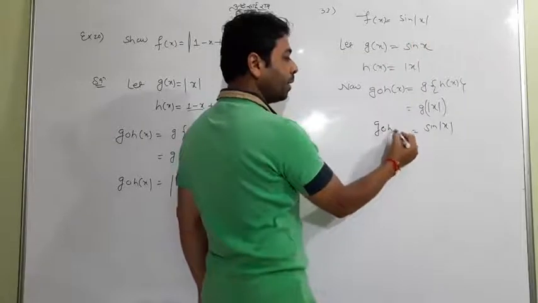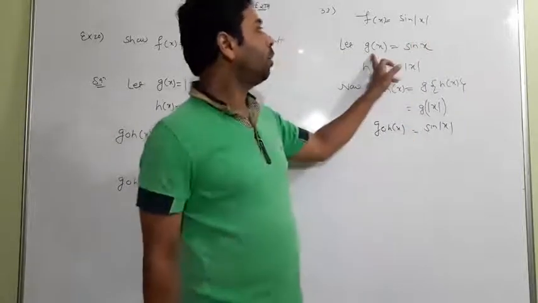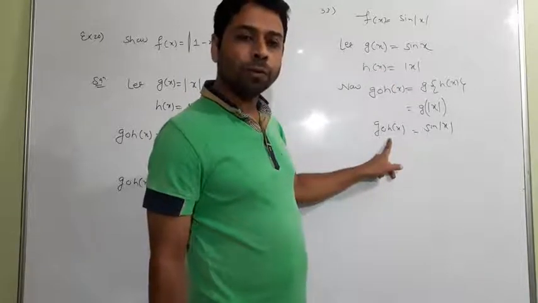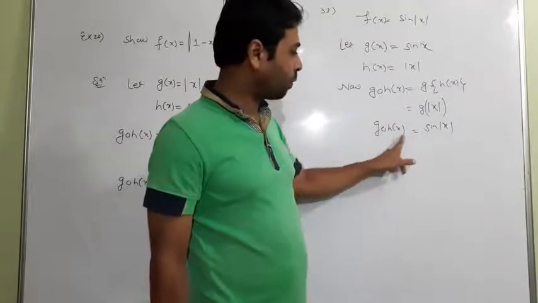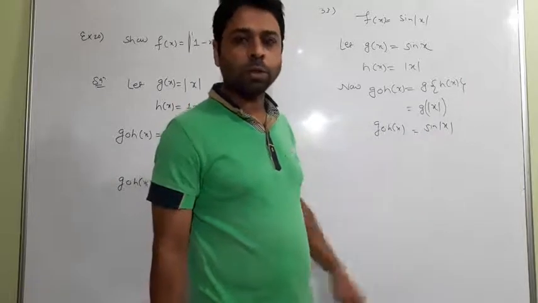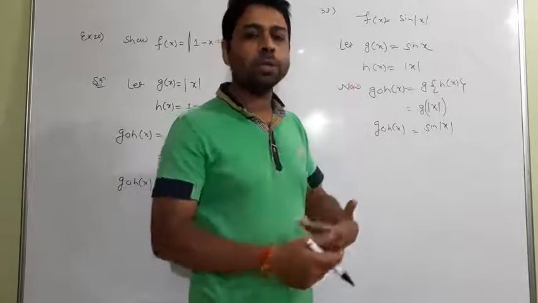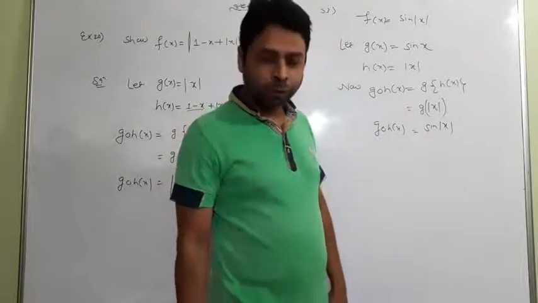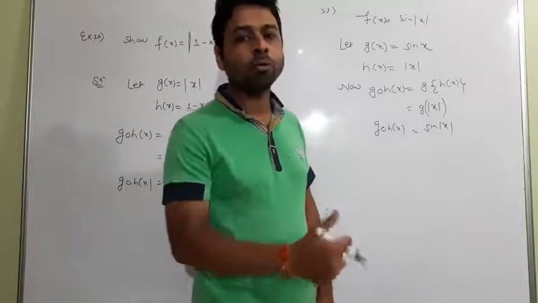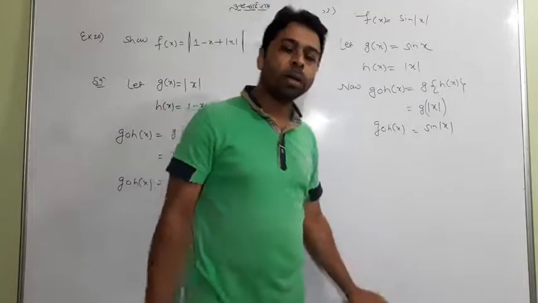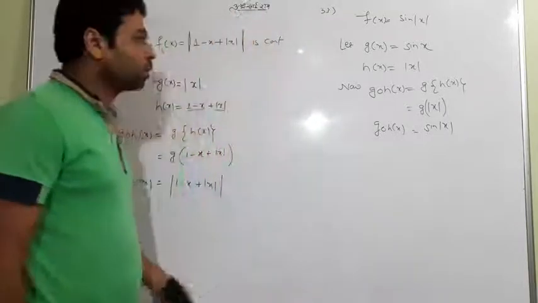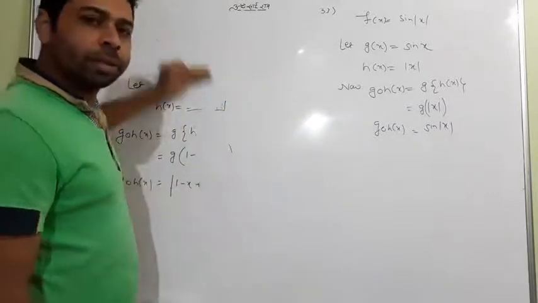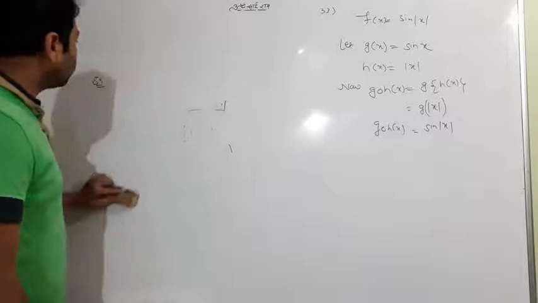So what will you write down next? Since g of x and h of x both are continuous, g of h of x will also be continuous. And what is the value of this? Sine of mod x is also continuous. Similar sentences you have already written in prior questions. I have made you write all the sentences, as how to manage and arrange them. Based on that, it is continuous. It's very simple now, but do it because last year this came in the exam. So I request you, please do it.